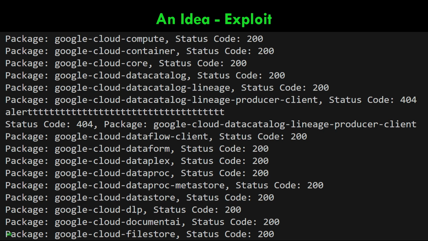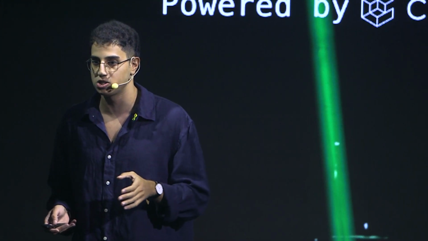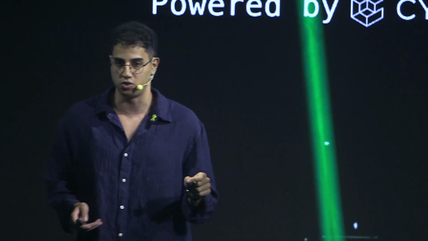And then this happened. Boom. Google Cloud Data Catalog Lineage Producer Client. This specific package, an internal package of Google, gave me 404 from PyPI. It means that this specific package is missing from the public registry, and I can possibly hijack it.